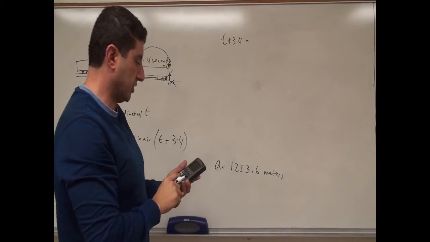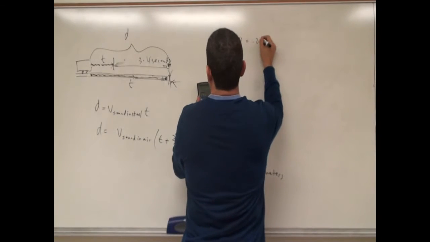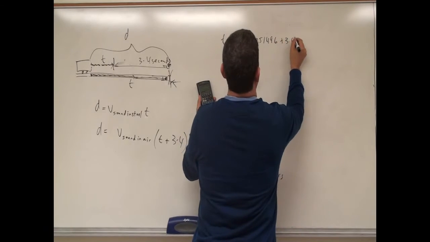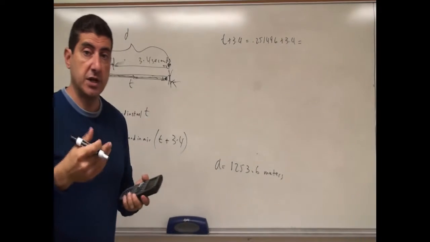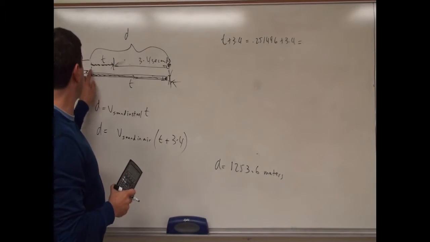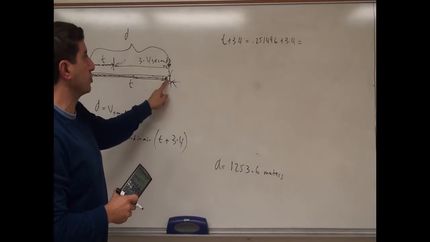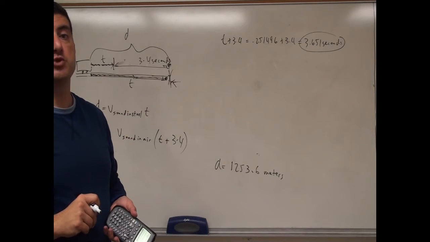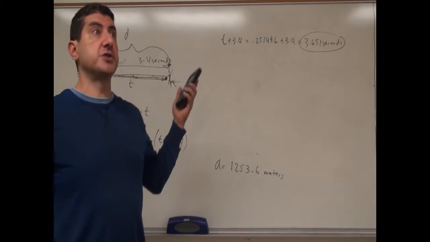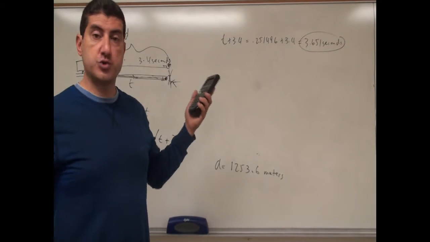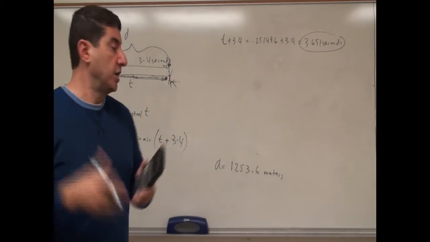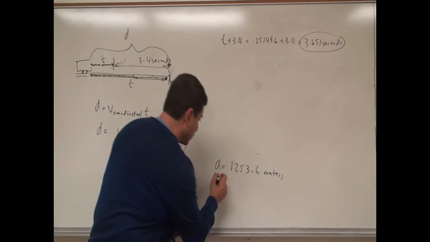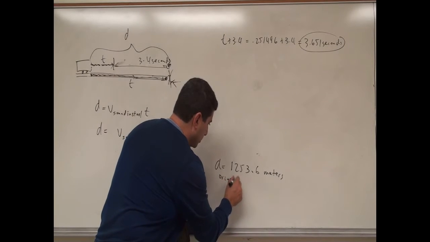So the time that we got was 0.251496 seconds, right? Plus 3.4. This is the total time that has elapsed since the sound wave first began its path from the train to you, right? In that time interval, how far has the train traveled? So that means after you've heard it through the air already, and now you know the train is coming, right? And you can make an estimate how far away the train was originally. So this is the original distance.